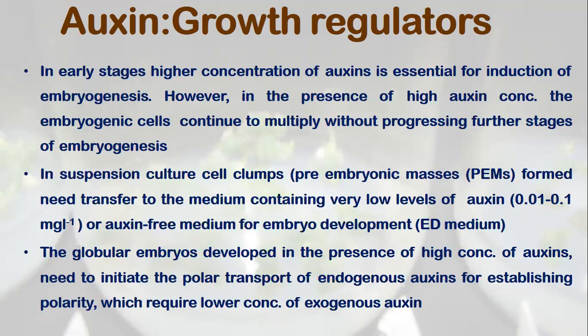Globular embryos developed in the presence of a high concentration of auxin need to initiate the polar transport of endogenous auxin for establishing the polarity, which requires lower concentrations of auxins, which I have explained to you in my earlier slides.